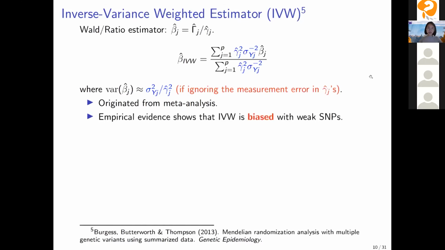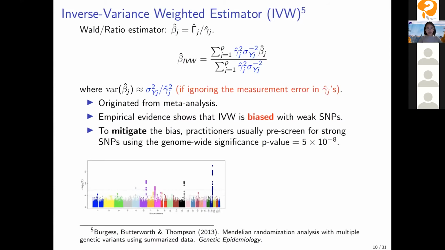But in this particular setting of Mendelian randomization, empirical evidence shows that the IVW estimator is biased when we have weak instruments. And to mitigate the bias, practitioners usually pre-screen for strong SNPs using the genome-wide significance p-value, which is 5 × 10⁻⁸. However, I think this is at most a band-aid solution, because it does not resolve the bias, it only mitigates the bias.